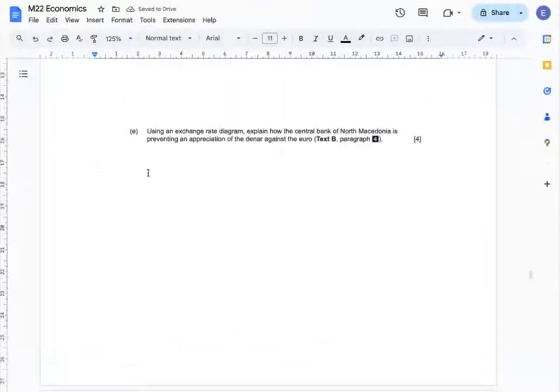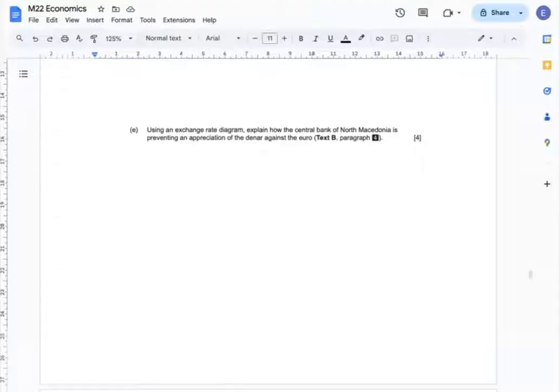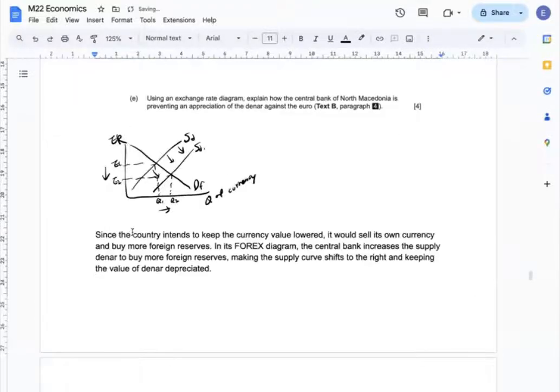Question E. Using an exchange rate diagram, explain how the Central Bank of North Macedonia is preventing an appreciation of the dinar against the euro. Since the country intends to keep the currency value lowered, it would sell its own currency and buy more foreign reserves. In its forex diagram, the central bank increases the supply of dinar to buy more foreign reserves, making the supply curve shift to the right and keeping the value of dinar depreciated.